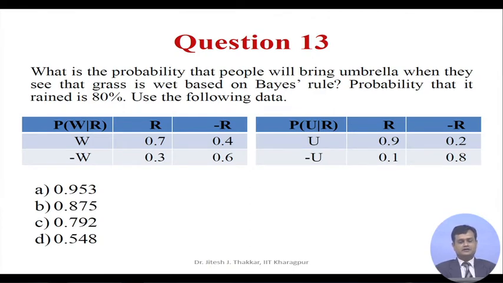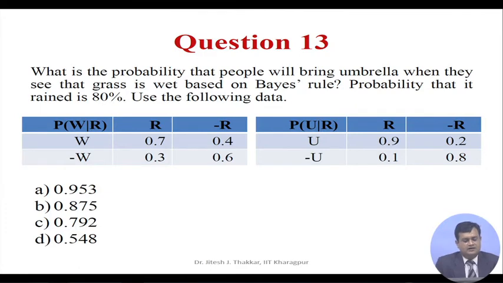Question 13. What is the probability that people will bring umbrella when they see that grass is wet? Based on Bayes rule, probability that it rained is 80%. Use the following data. You are given the tabulated data.